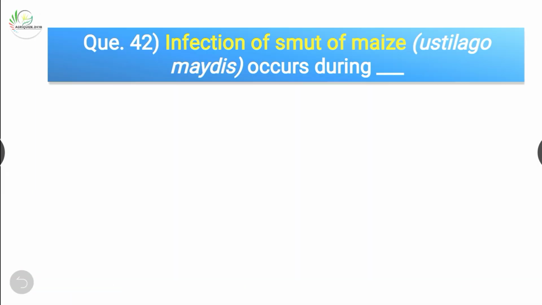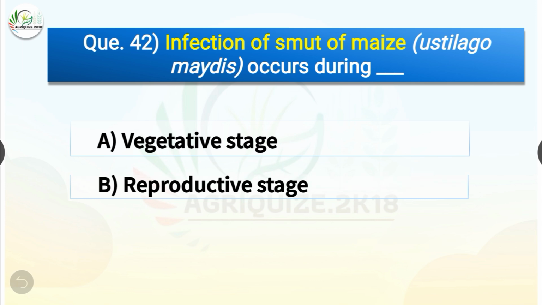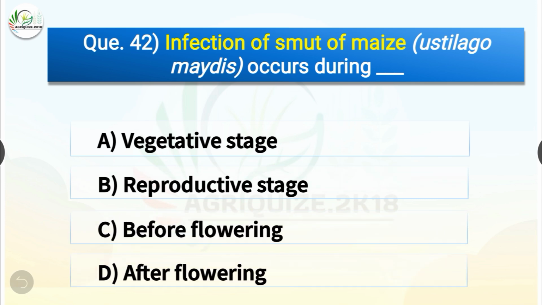Question number 42. Infection of smut of maize caused by Ustilago maydis occurs during dash. The options are vegetative stage, reproductive stage, before flowering or after flowering? The correct answer is option A, vegetative stage. So infection of smut of maize occurs during vegetative stage.